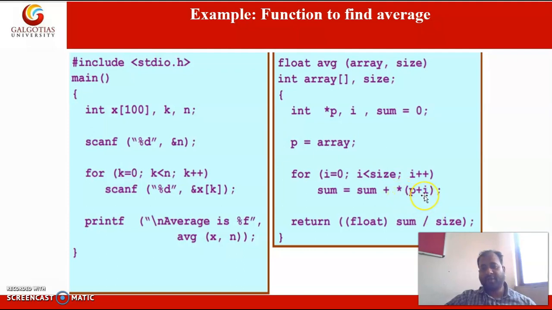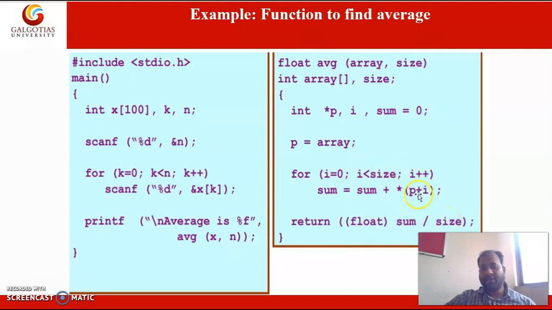So *(p + i), and if i is 0 then it will give the value of the first element, and then here I am calculating sum divided by size.